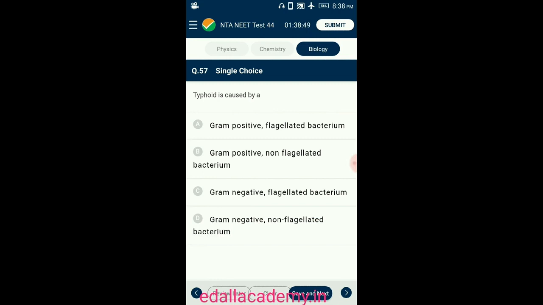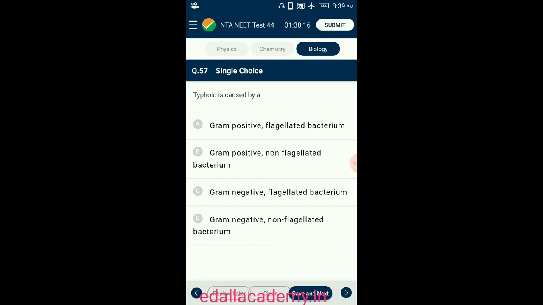Question number 57. Typhoid is mainly caused by the bacterium Salmonella typhimurium or Salmonella typhi. Other species causing typhoid are Salmonella paratyphi A and Salmonella paratyphi B. They are gram-negative bacteria. They cannot retain the gram stain in the presence of alcohol. They are rod-shaped bacteria measuring 2 to 4 micron in length and 0.5 to 0.8 micron in width.